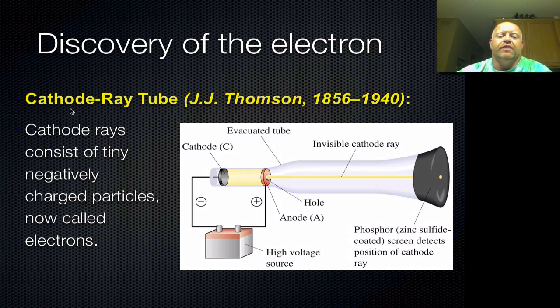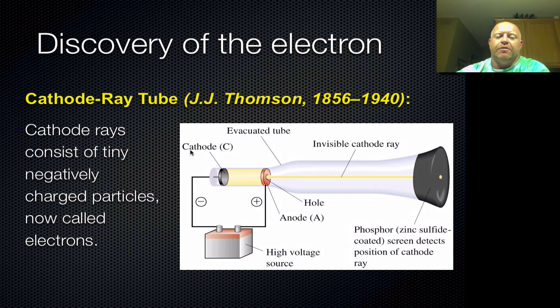This was done by using a device called a cathode ray tube by J.J. Thomson. Basically, what J.J. Thomson did was beam a ray of particles from a power source through a vacuum tube, and that beam would hit the backside of a screen. That screen was coated with phosphor, and phosphor glows when electrons hit it. He was able to show that this beam of electrons existed by using this evacuated tube, or basically a vacuum chamber.